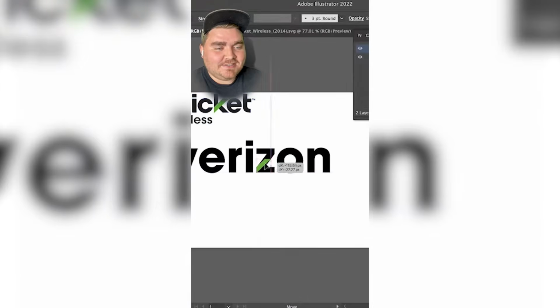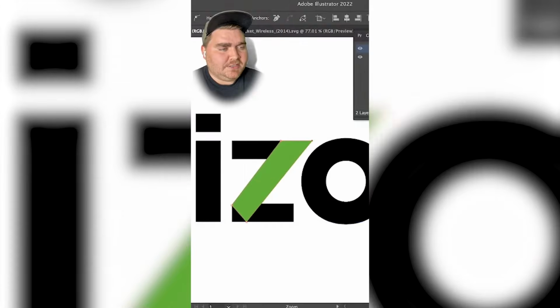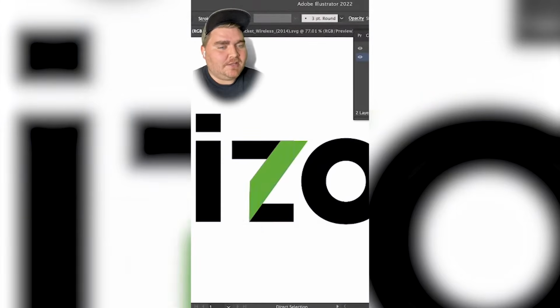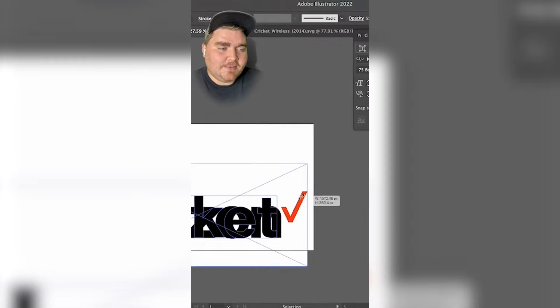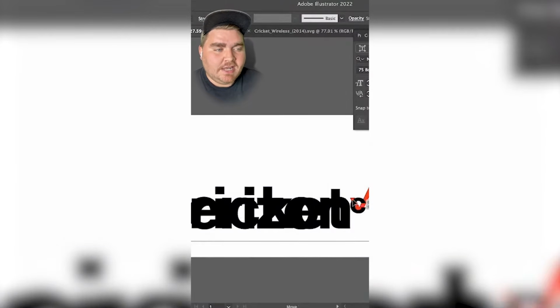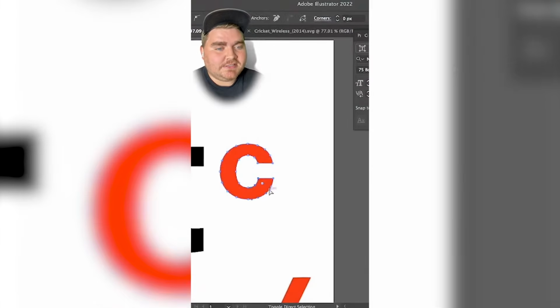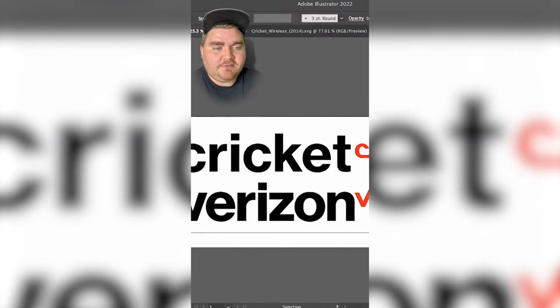Next I did Verizon in the style of Cricket. These logos are actually really similar. For this one, I just had to make the part of the Z be green. And for the other variation, I typed out Cricket and made another C at the end, made that red and extended the legs and turned it upright to kind of match that V.